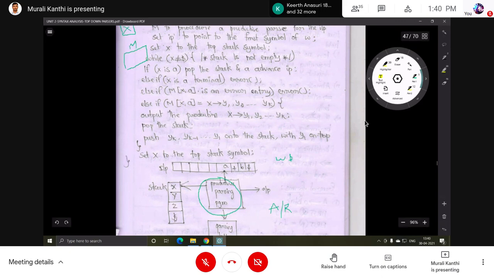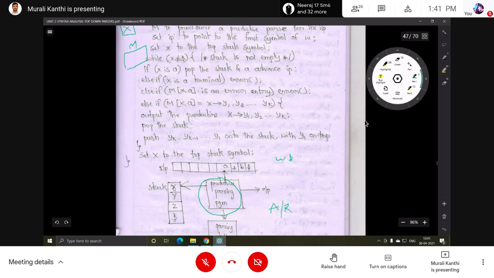Here dollar, here dollar. It indicates no symbols. So if this pointer is pointing to this dollar, it indicates the symbols are all completed, nothing is left here. If the stack pointer is pointing to the dollar, no grammar symbols remain, the stack is empty, and this is the input buffer being empty. Now X is the stack top symbol, and A is the current input symbol.